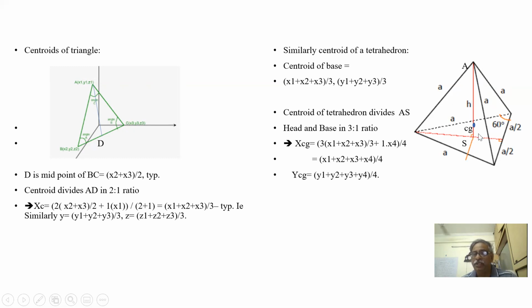So 3 into (x1 plus x2 plus x3) by 3 plus 1 into x4, divided by 4. The 3 gets cancelled here because it is 3:1, similarly as the 2 got cancelled in the triangle where it is 2:1. So we get sigma x by 4, sigma y by 4, sigma z by 4. There is the CG. You have to write z also here.